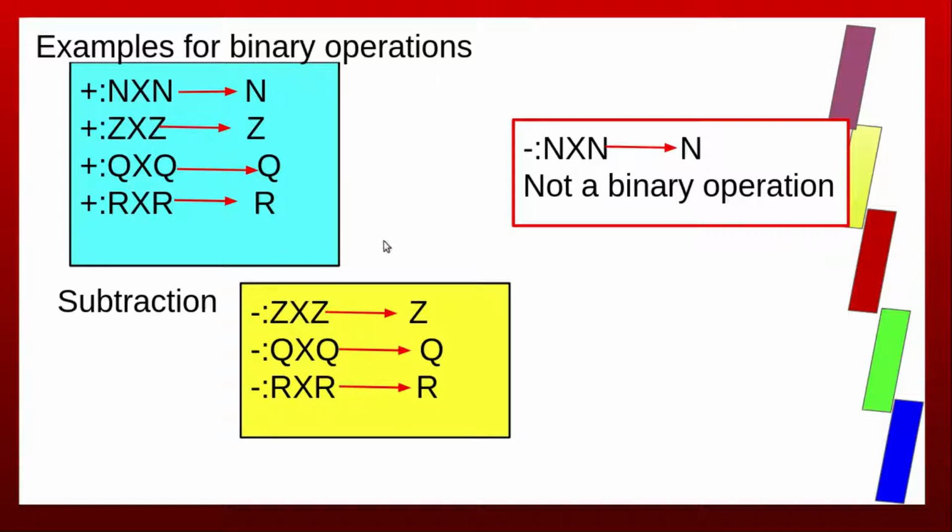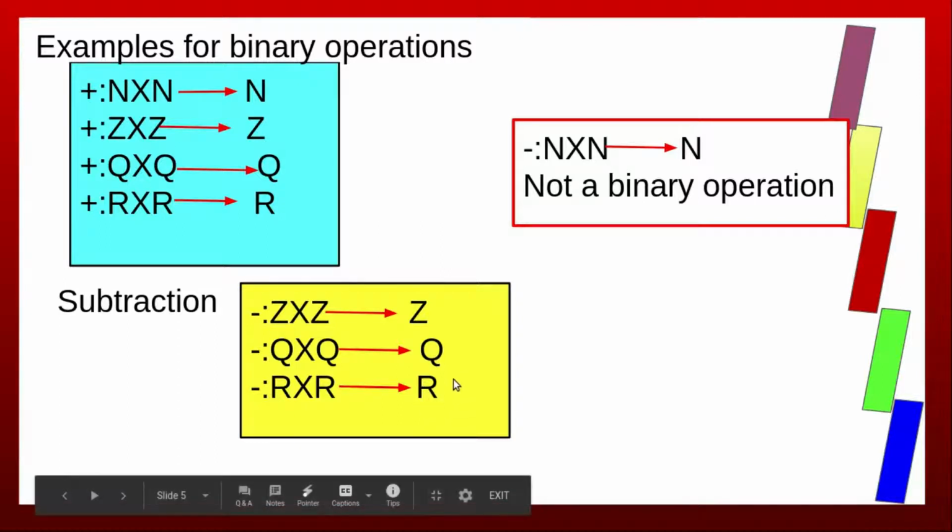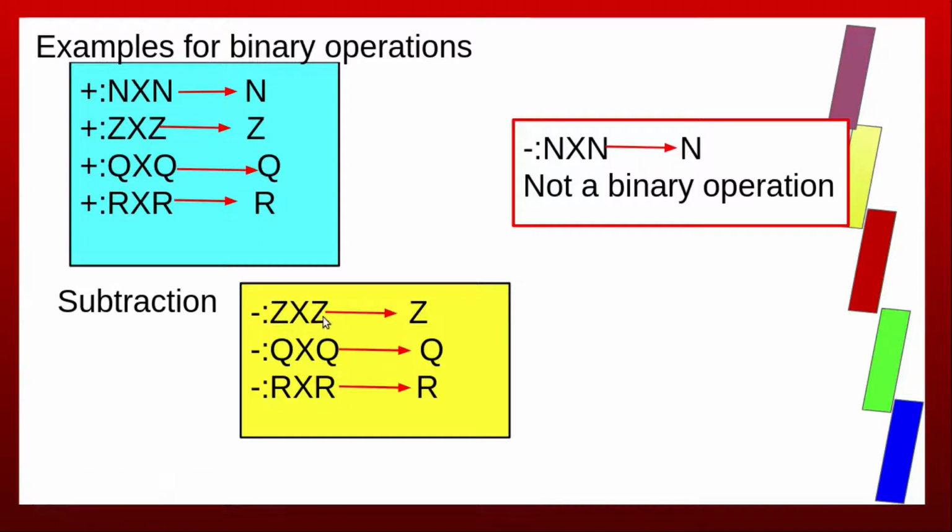Now subtraction on Z is a binary operation. On Q, subtraction is a binary operation, and on R, the set of all real numbers, subtraction is a binary operation. Take any two integers a and b, a − b is again an integer.